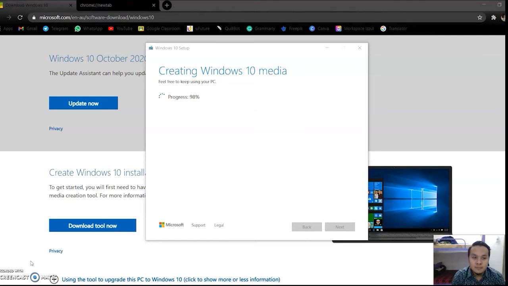98%. Come on, 1%. Another 1%. Finished: the Windows 10 installation disk using a USB flash drive.